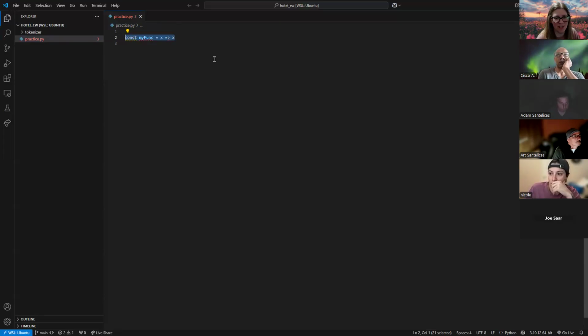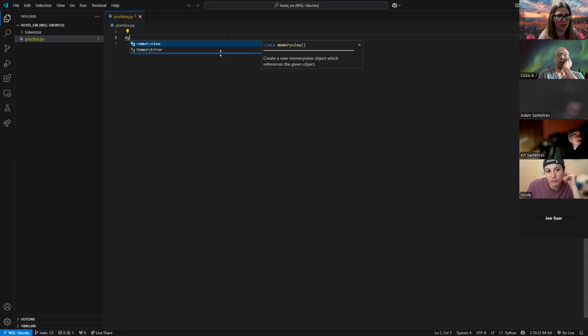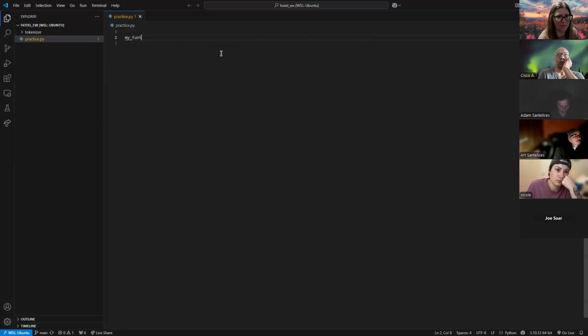Python decided it wanted to do the same thing. It wanted something easy like this, where you can just shoot over a fat arrow and say, do this to this argument here. So in Python, we will also give it a name, a function. And we are going to use lambda. So fat arrow function equals lambda in Python.